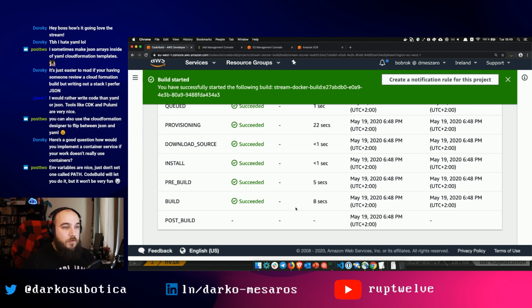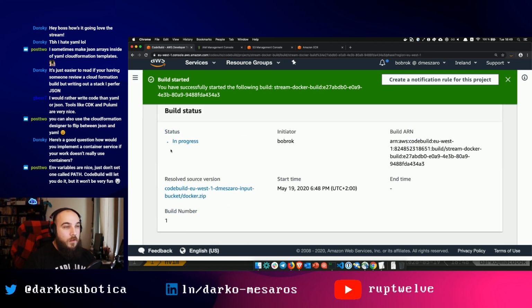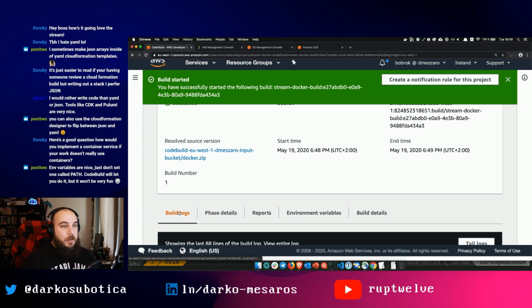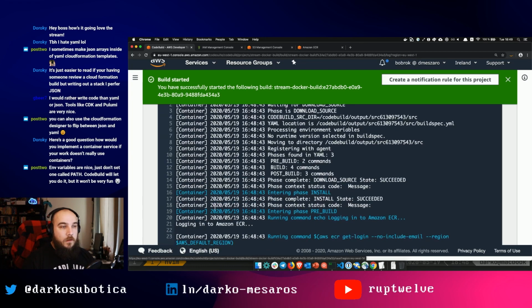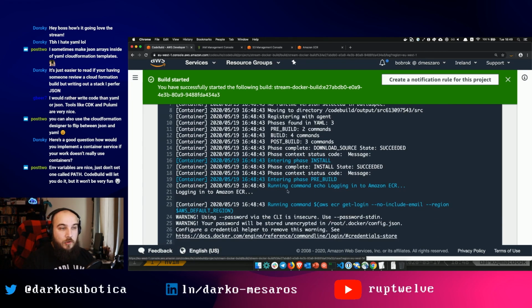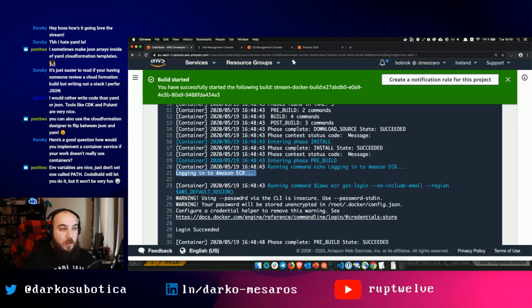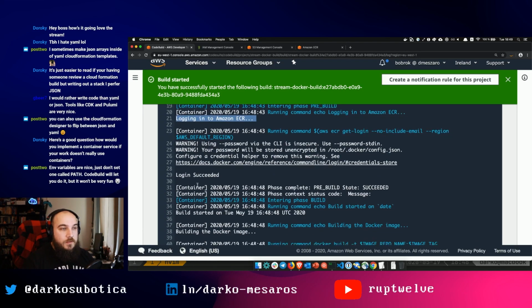Okay, build was successful. Let's see post-build. Let's actually have a look at the logs. Oh, it has finished. So install phase, it has logging into ECR. It has been successfully logged in. That's all fine.